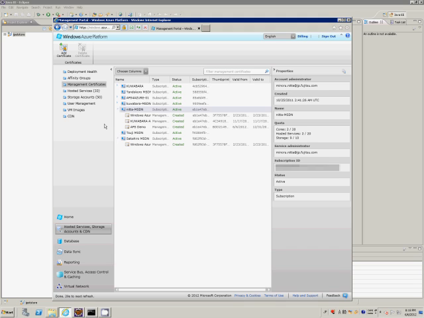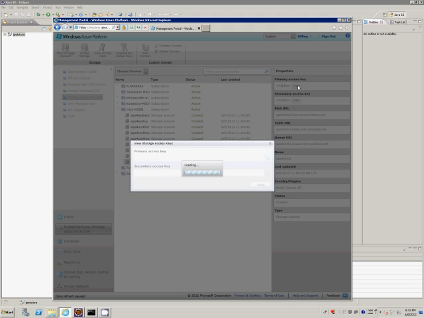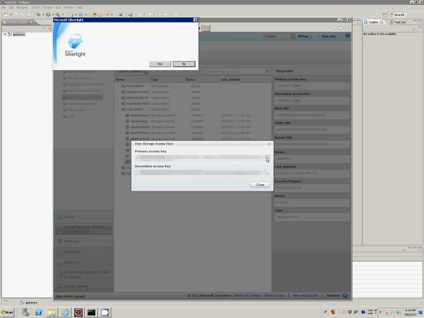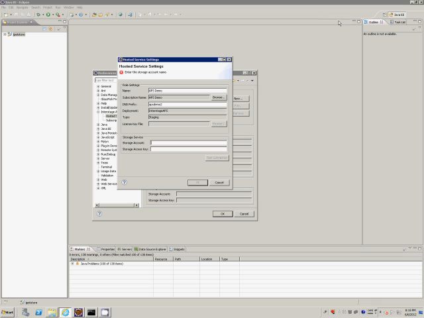We can check the storage account information in Windows Azure Management Portal by clicking the Storage Accounts command. Because we are using APS Demo 2, we copy this private access key information. Back in the Hosted Service Settings dialog, we specify APS Demo 2 in the Storage Account field and paste the private access key information in the Storage Access Key field.